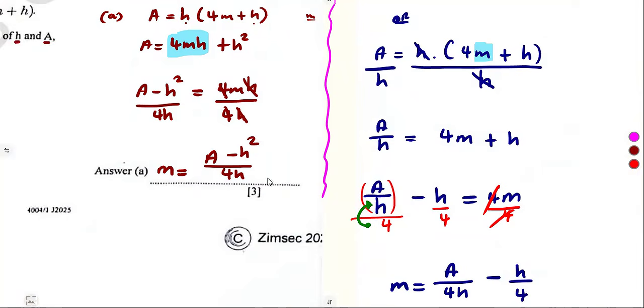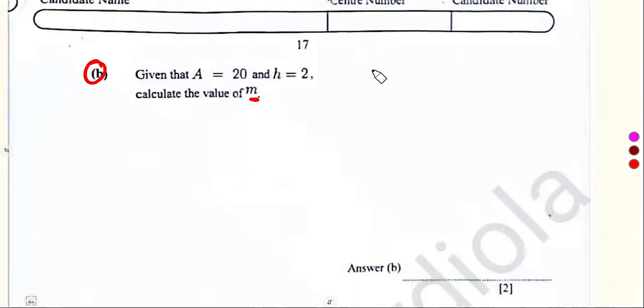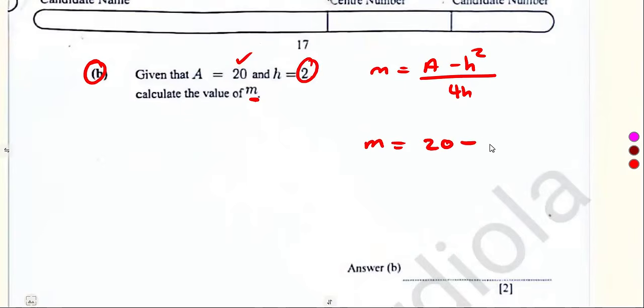Same answers. So as for me, I'm just going to work with one. You prove with another one. So from the first one, we said m is equal to (a minus h squared) over 4h. We are given our a as 20 minus h squared. Our h is 2, so that's 2 squared over 4 times h, which is 2.